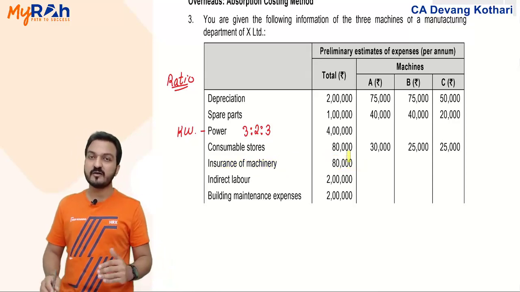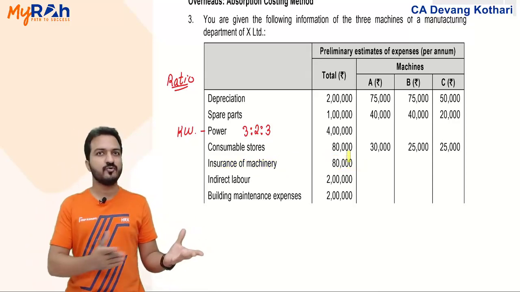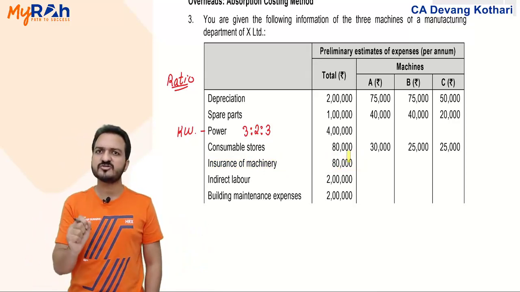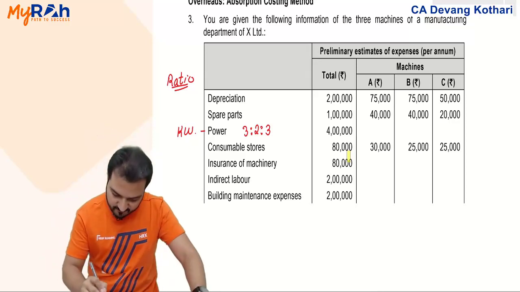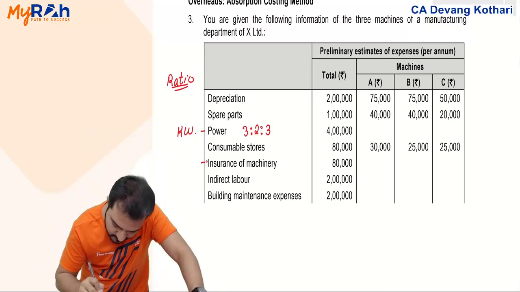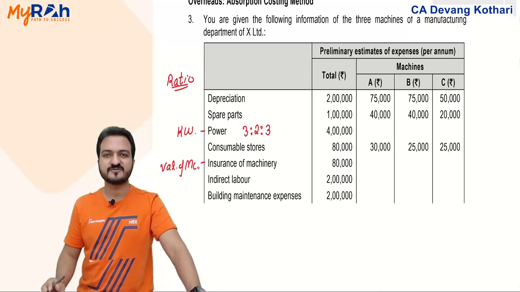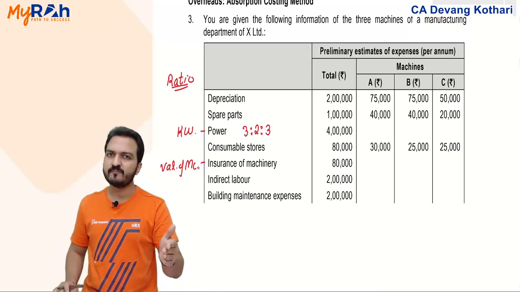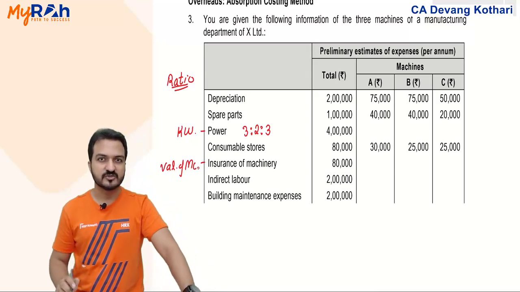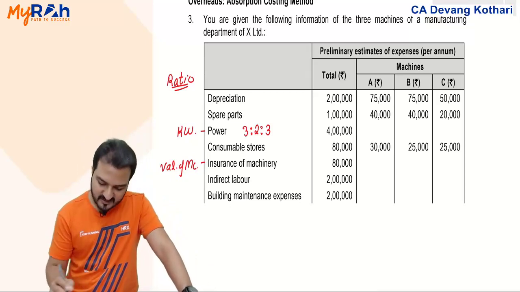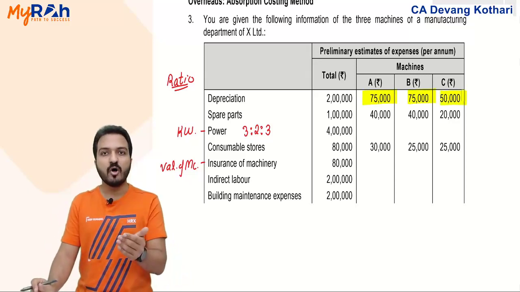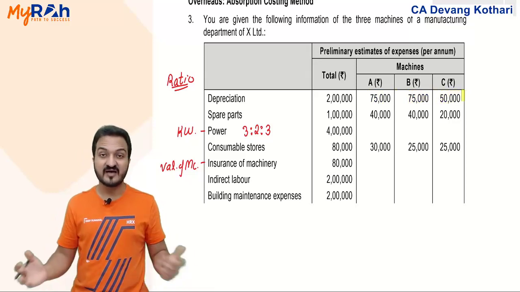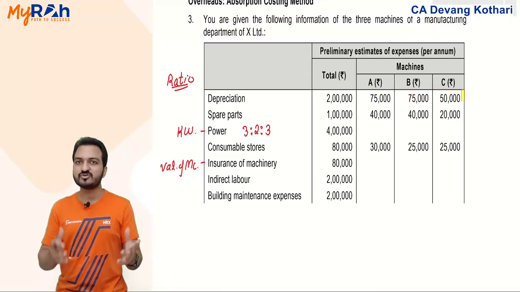Now think logically. If insurance of machine is not distributed machine wise, logically it should be distributed based on value of machines. We've done that in our classwork. Are you given the value of machines? No, but you are given depreciation of machines. And if depreciation is given for each machine, don't you think that machine depreciation will also be based on value of machines? Has to be. So machine will depreciate based on machine value.